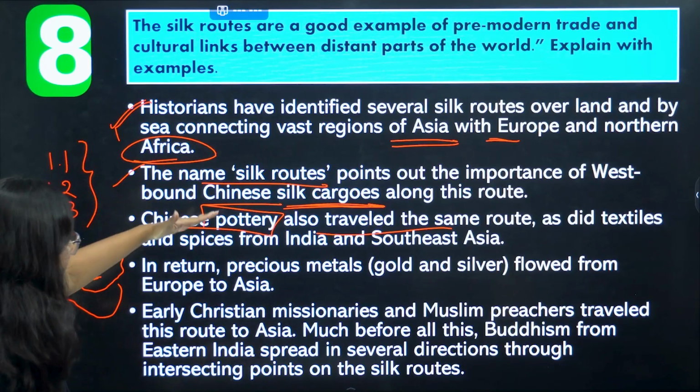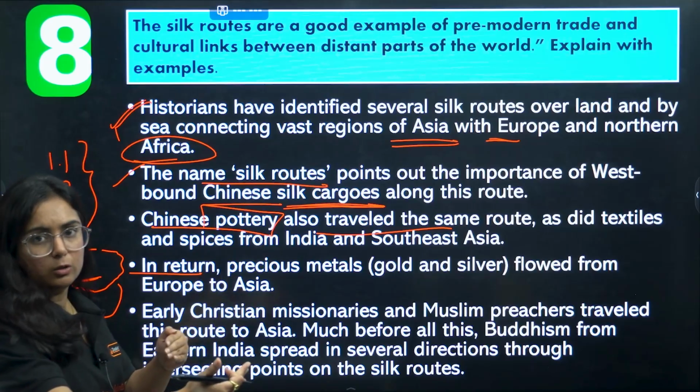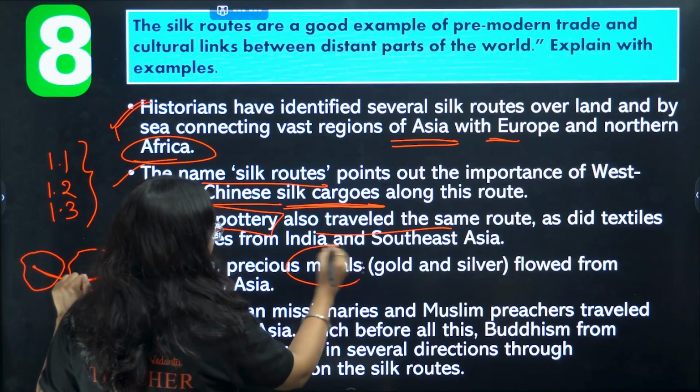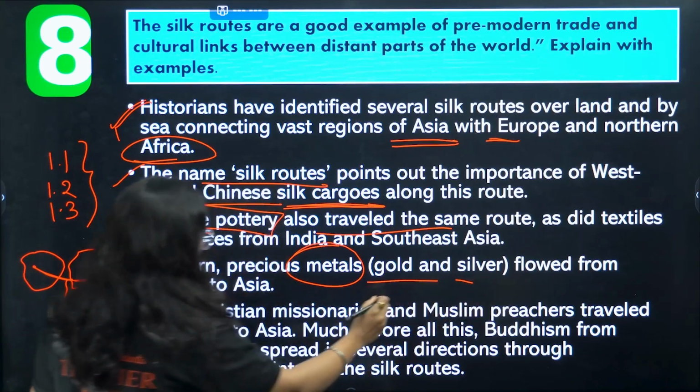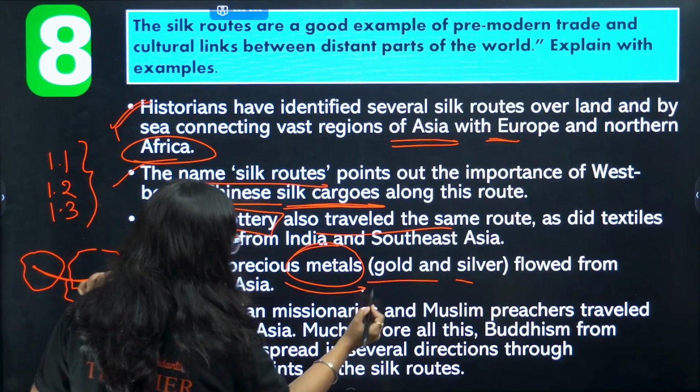So this we see as trade. Other than that, Europe was also paying in return. That payment was done in precious metals like gold and silver. So basically at this time, the precious metal flowed from Europe to Asia.